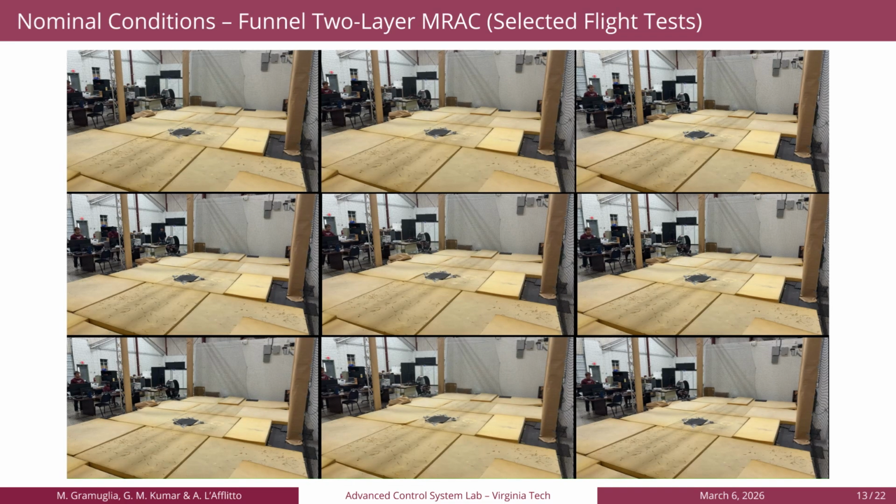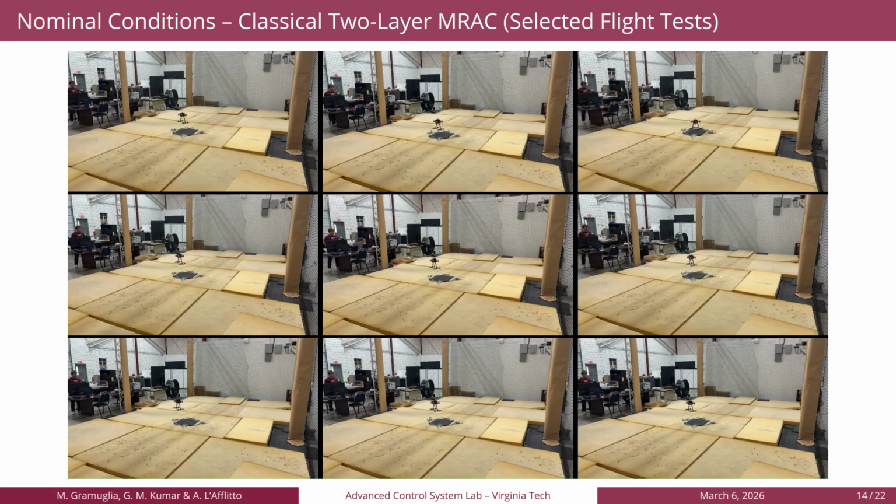We performed 10 flight tests for each controller for the mission in the nominal case. Here, we are looking at 9 selected flights for the adaptive funnel two-layer MRAC framework. Here, instead, we are looking at 9 selected flights for the classical two-layer MRAC framework. We use the nominal condition mission to tune both controllers. For a fair comparison, all shared gains are kept identical. The only differences come from the additional gains introduced by the proposed funnel two-layer framework.